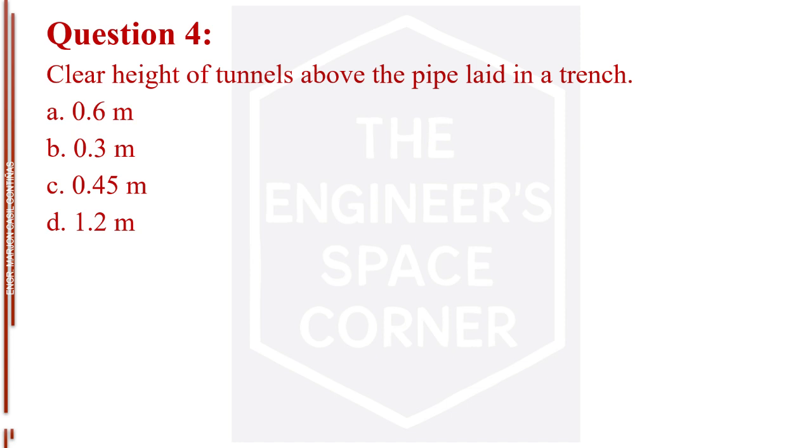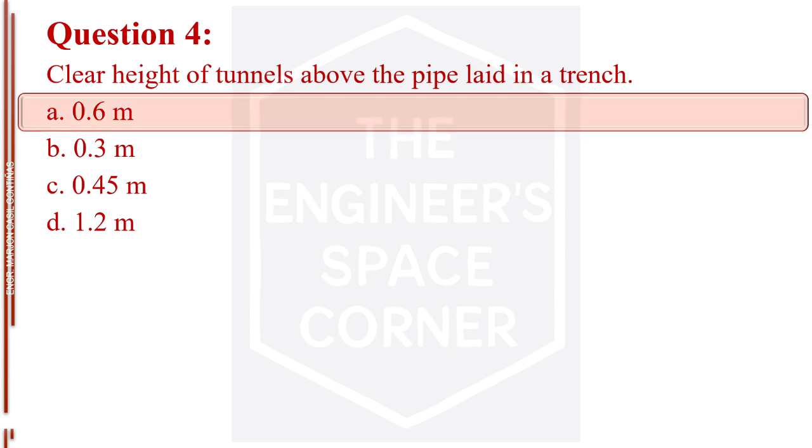Question number 4. Clear height of tunnels above the pipe laid in a trench. Letter A, 0.6 meter. Letter B, 0.3 meter. Letter C, 0.45 meter. Letter D, 1.2 meters. The answer is letter A, 0.6 meter.